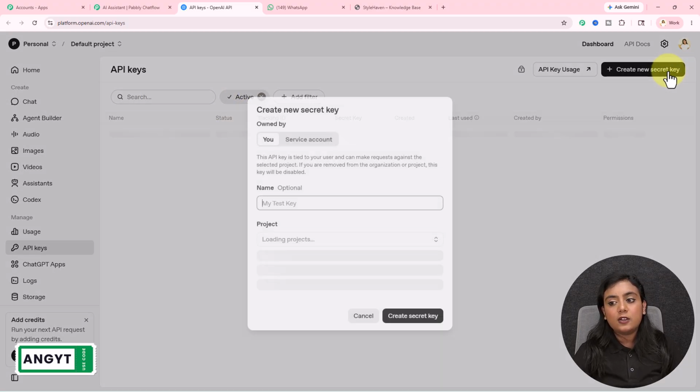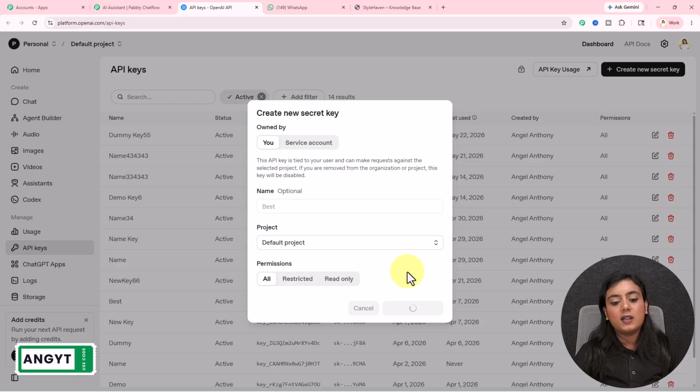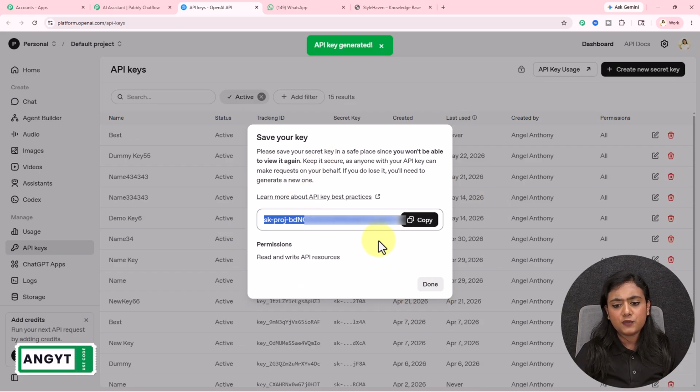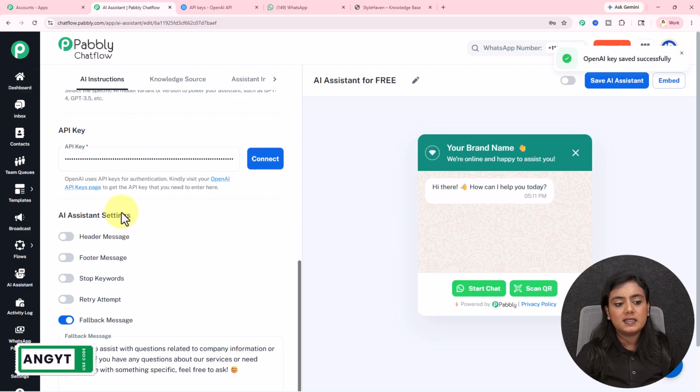Now to create the key, go towards this option and name the key according to your requirement. Name the project, select permissions as all and create the key from here. In front of you the key will be created. Copy this key, paste it down in the field and click on this connect button and you will see automatically the key is added inside your Pabbly Chatflow's AI assistant. Now remember one thing, you should have an OpenAI paid account to create this amazing AI assistant. Without that you cannot create the assistant.